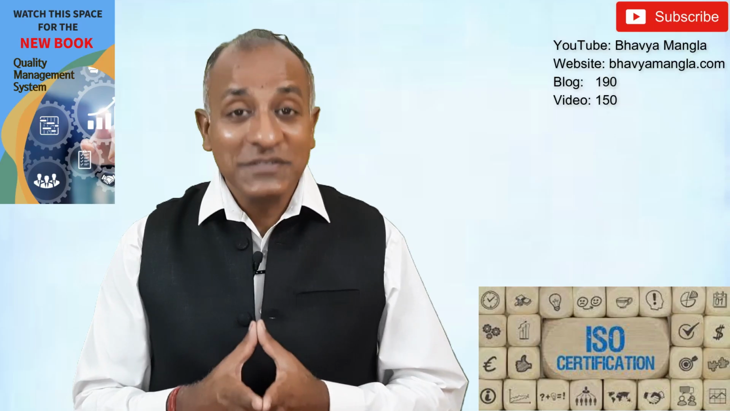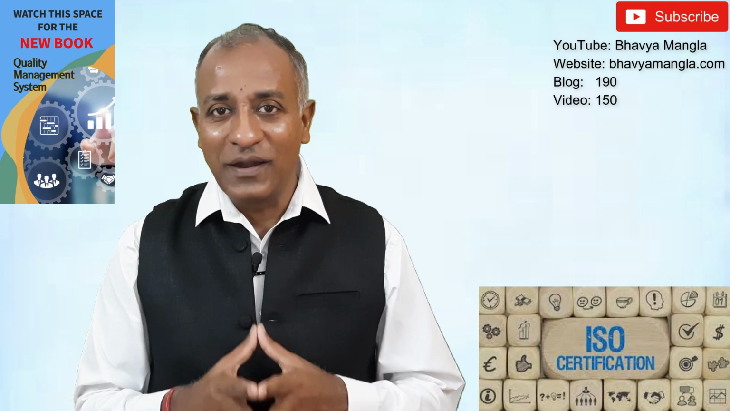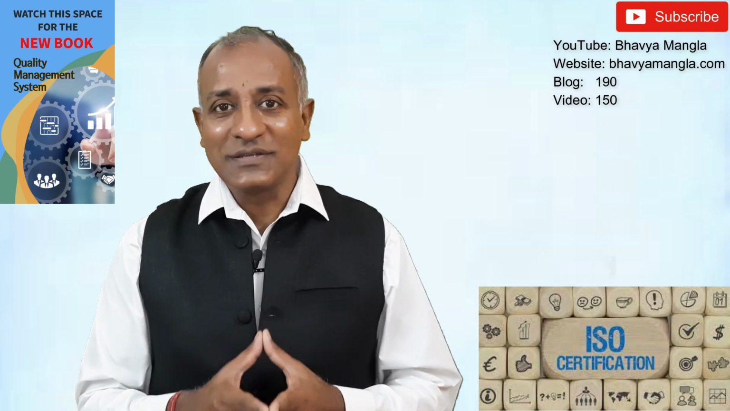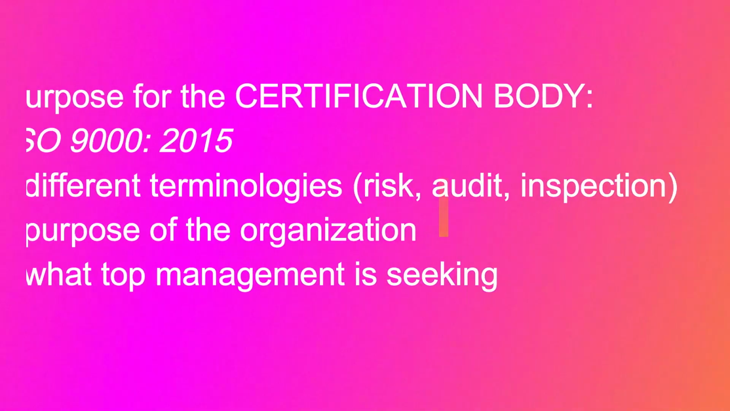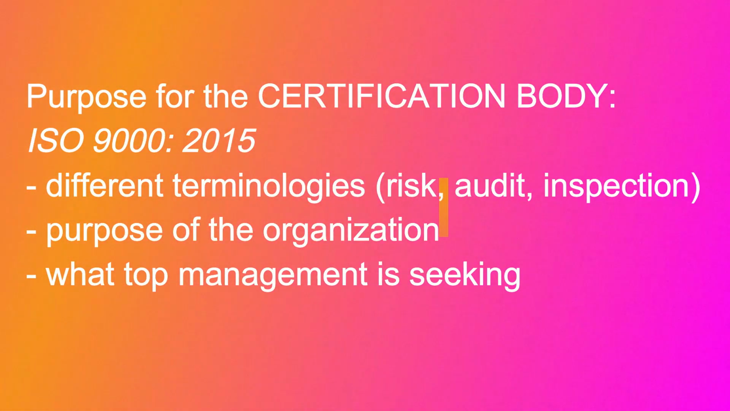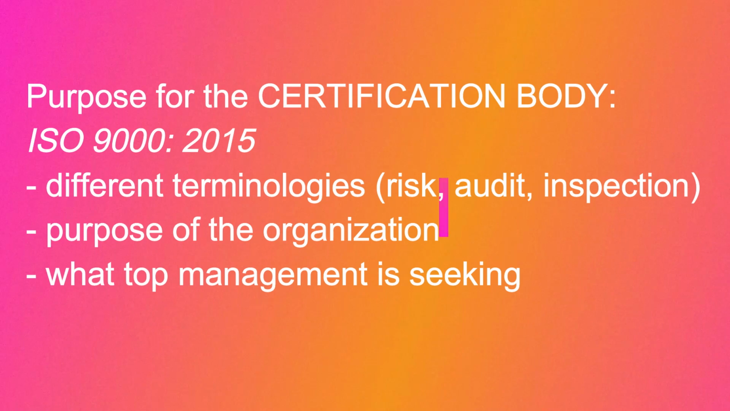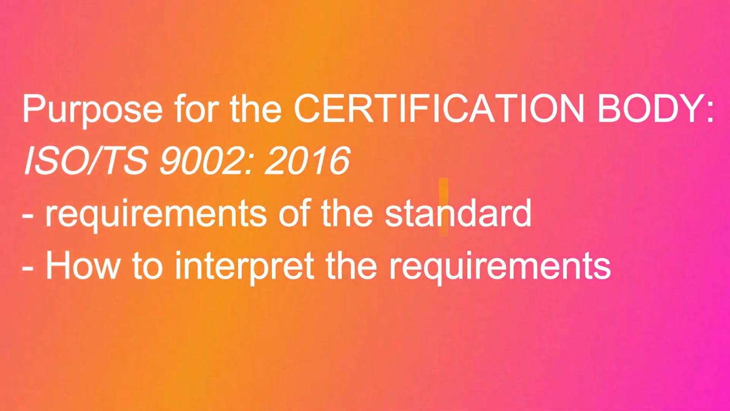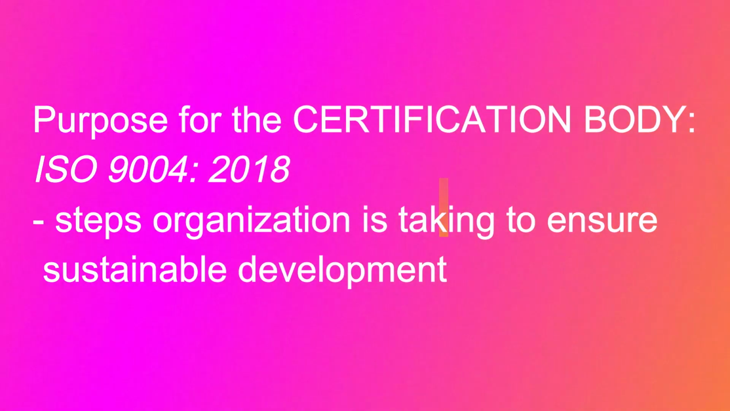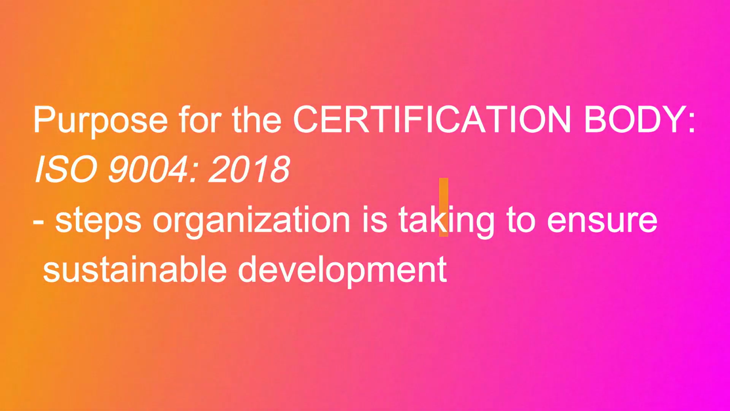And then finally certification bodies, the most important third parties, how they should interpret all these standards. When we talk about 9000, almost similar: to understand the terminologies, to discuss with top management the purpose, why they are going for it, and what the organization is trying to achieve by implementing the system. When we talk about 9002, to understand the broader view of 9001 and also the interpretation, which is equally required for the certification bodies. And then certainly last, 9004, to understand the different steps being taken by the organization for sustainable development.